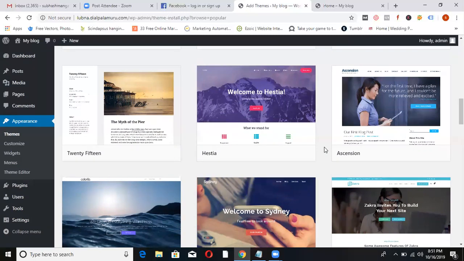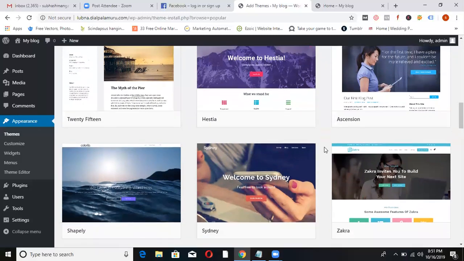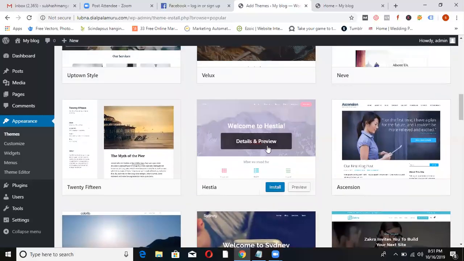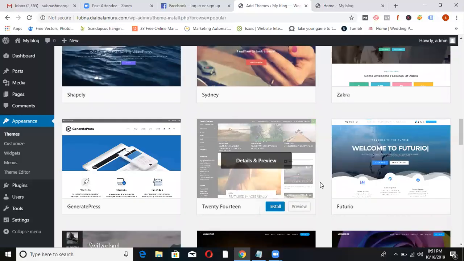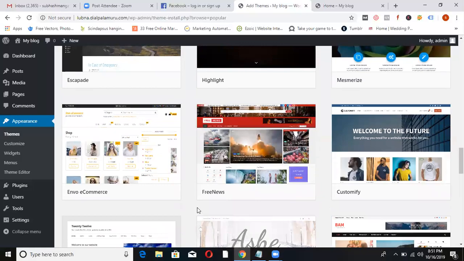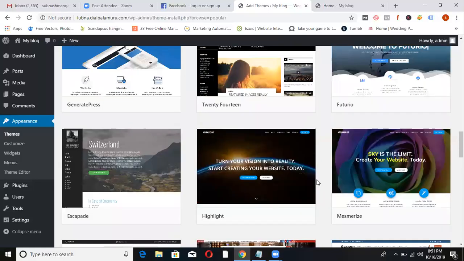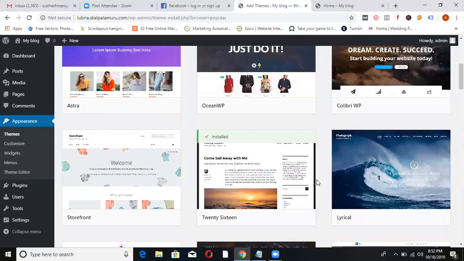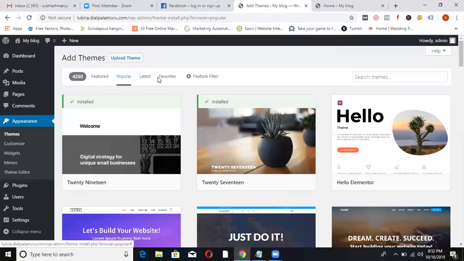But what I can say is you will never need that. You don't need to do that, because WordPress is more complex. If you keep learning, you can create a website the same as what people are doing with HTML and PHP. Because of my experience, I can tell this is good for website, this is good for blog. See the theme. And if you don't like any one of them, check latest, favorites.